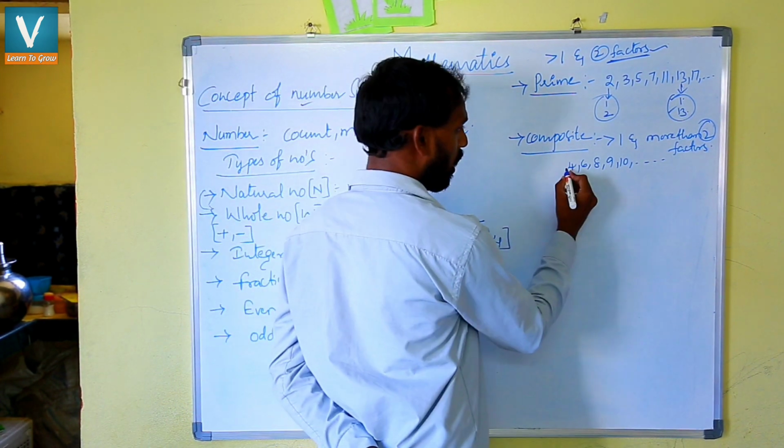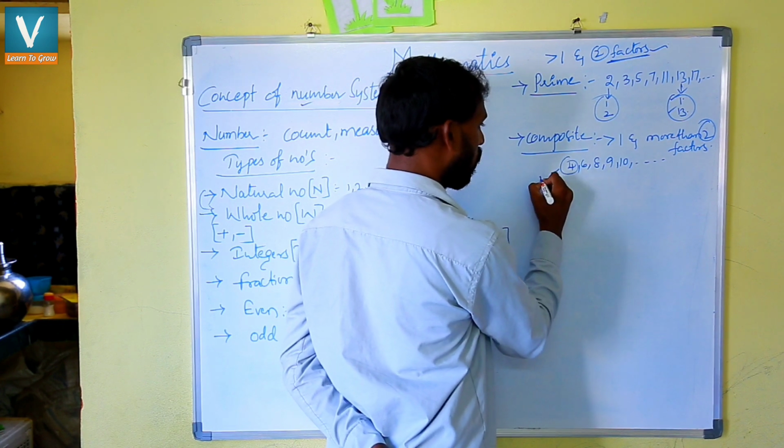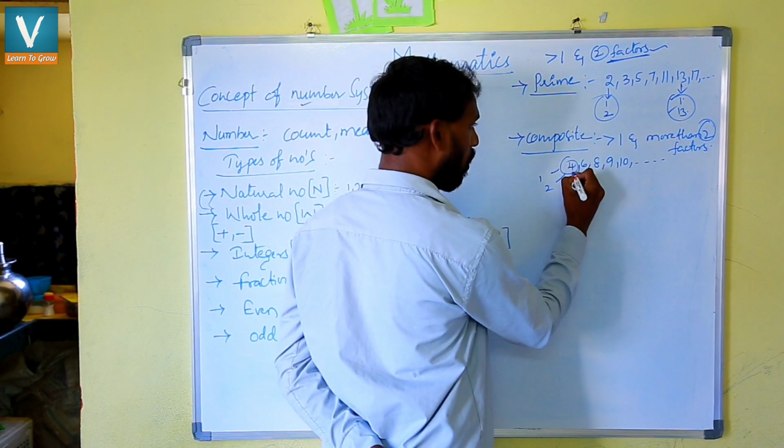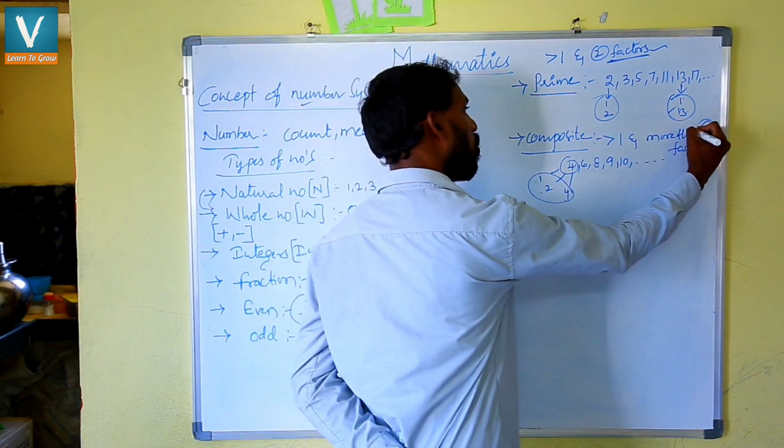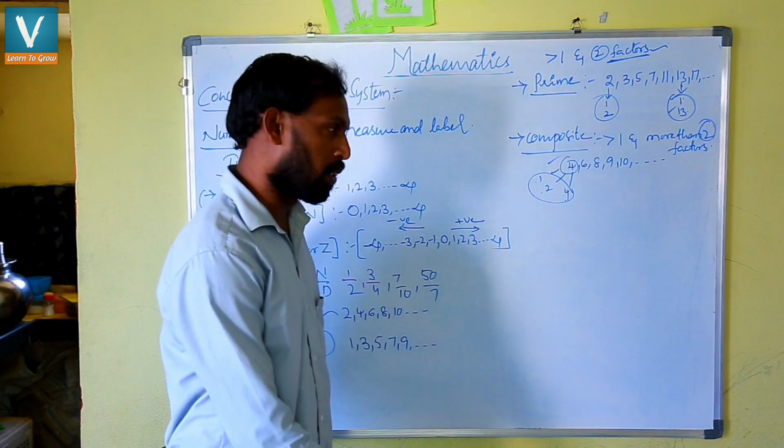We'll check once. 4 is there. What are the factors of 4? 1 4 is a 4, 2 2 is a 4, and 4 1 is a 4. See here, 1, 2, 3. Yes, more than 2 factors. So yes, 4 is a composite number.